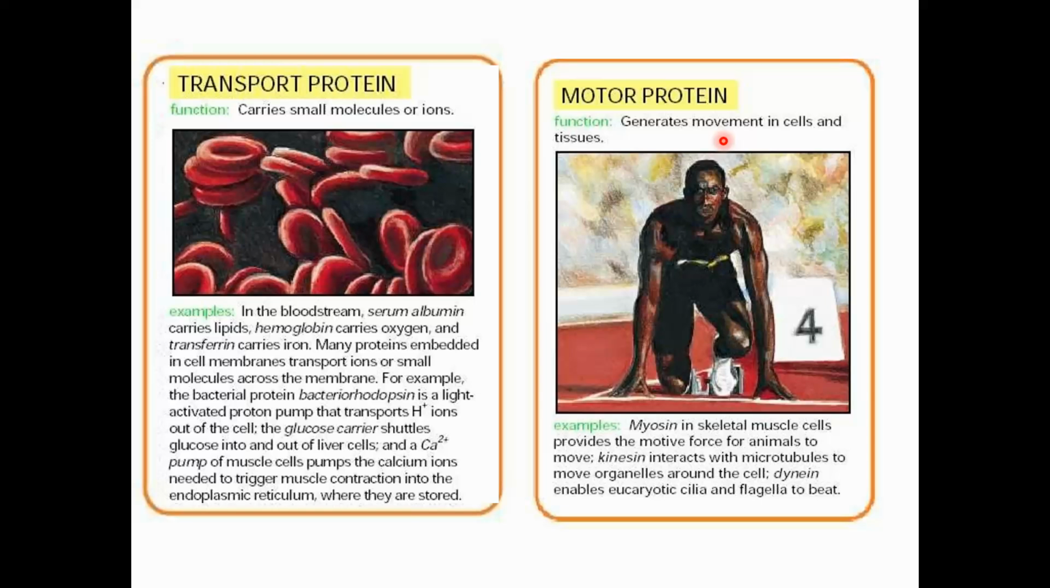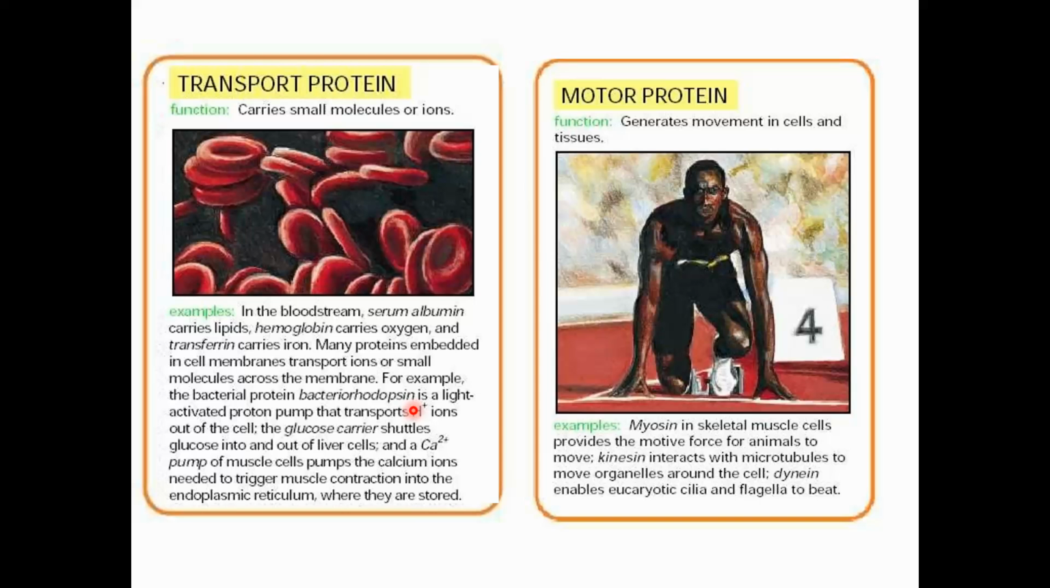Outside the cell in our body, there are different transport proteins like hemoglobin, which carries oxygen from one place of the body to another. We also have another type of protein in bacteria, bacteriorhodopsin, and it shuttles protons out from the bacteria.